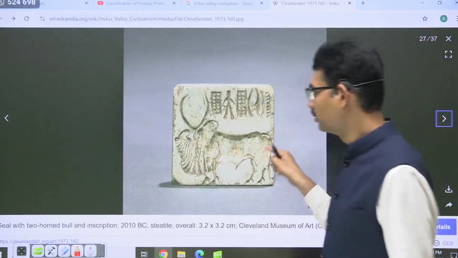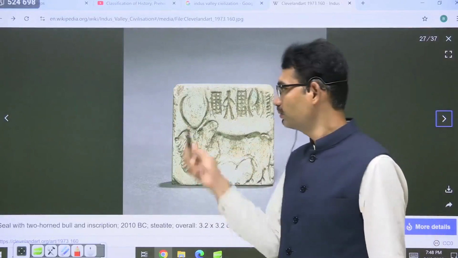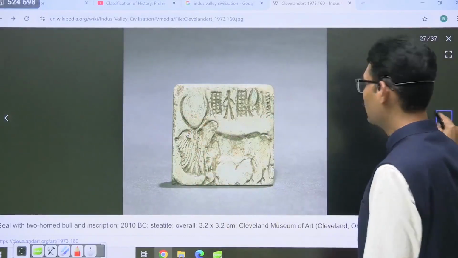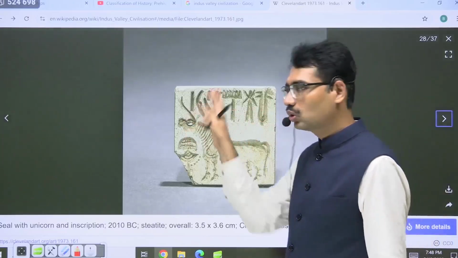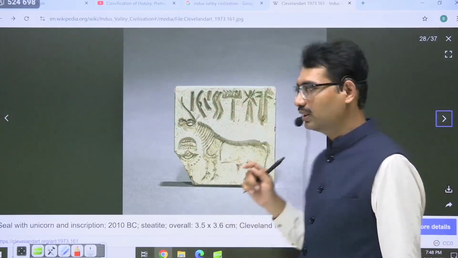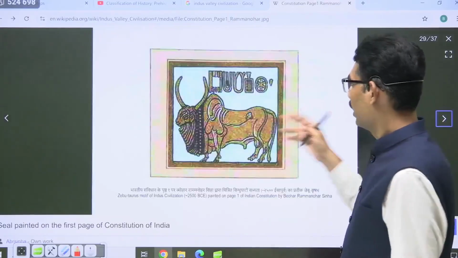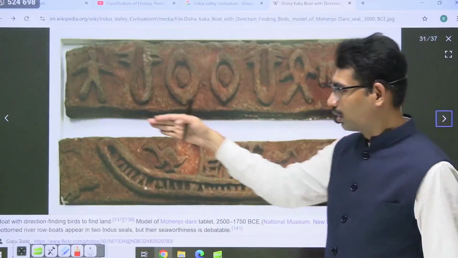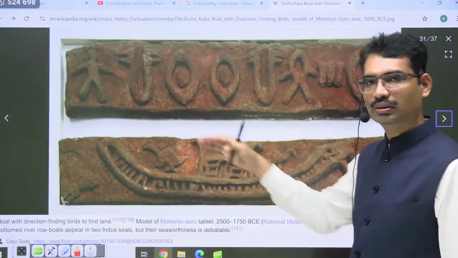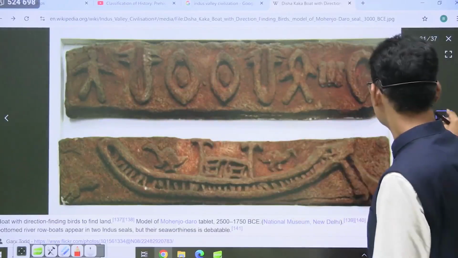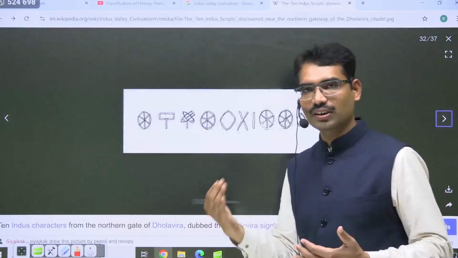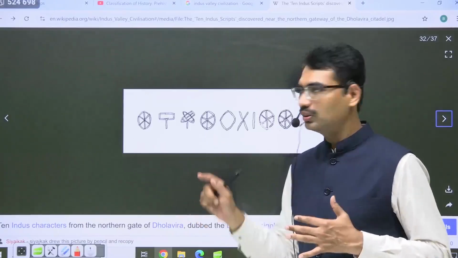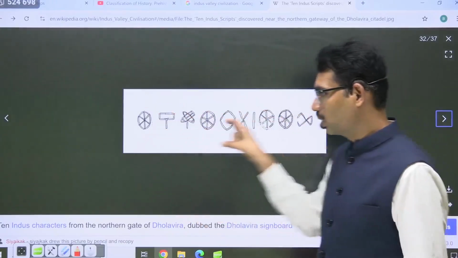This is a bull. Even today also the bull is very important. That script we are not able to understand, but they knew. Those people know. Otherwise, why would they write like that? Like this bull. Now you see this boat. So that means they knew boats. That means navy technology, navigation skills also they knew. This is the script, comes from Dholavira.